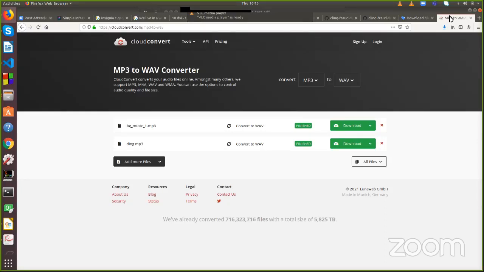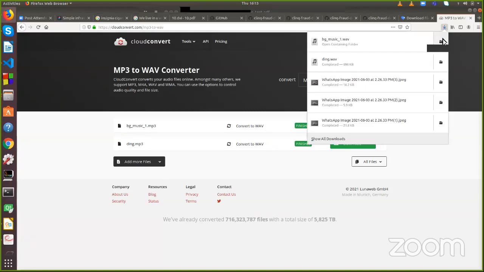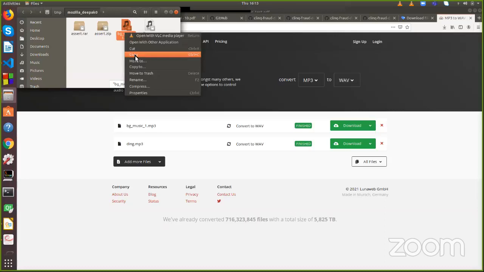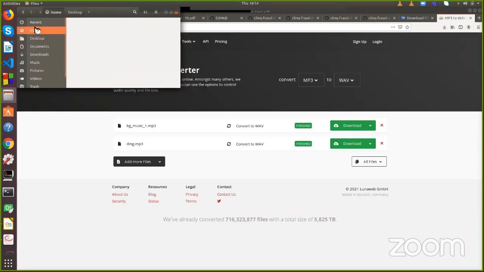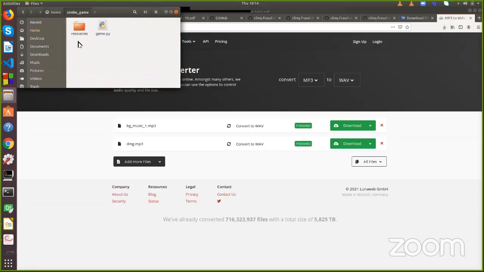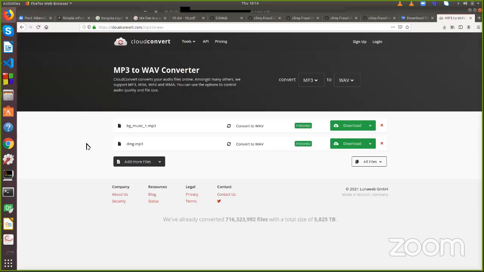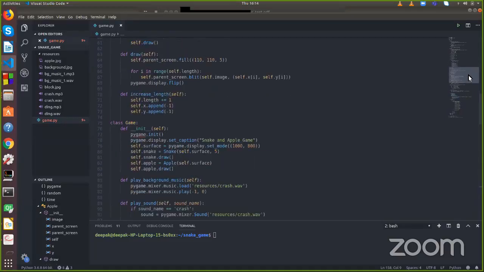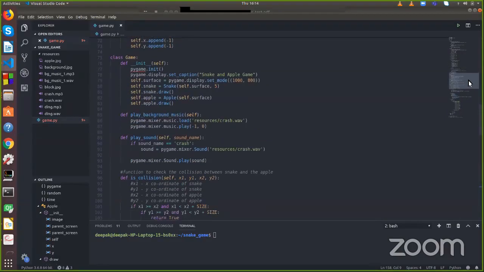The length of my background music is just a few seconds, but I'll show you, just give me a moment. Let me copy this song. Okay, so we have all the resources now, so let's move forward and first update the background music.